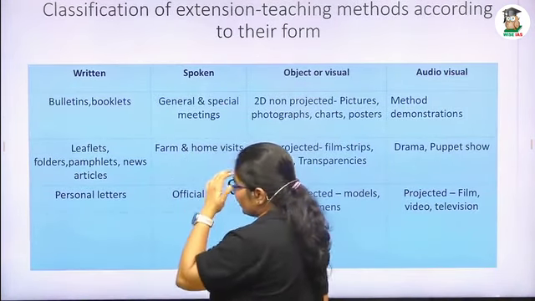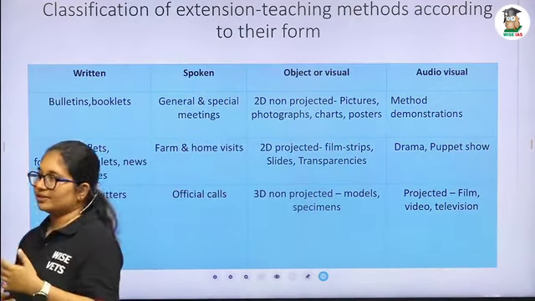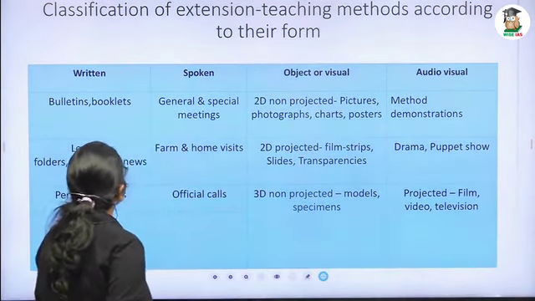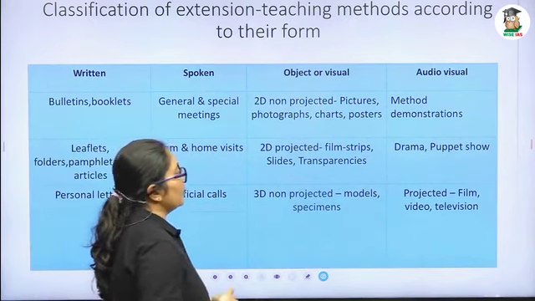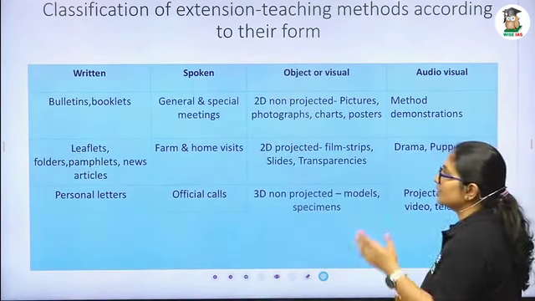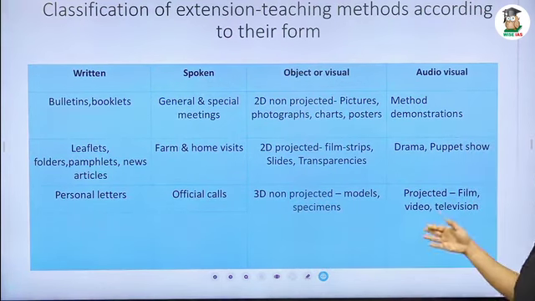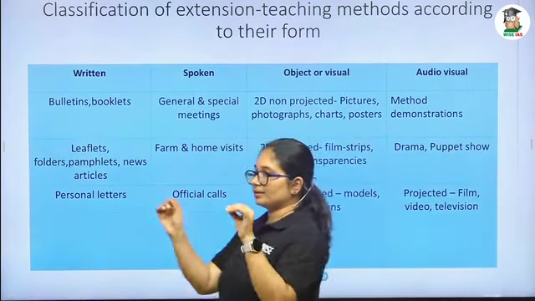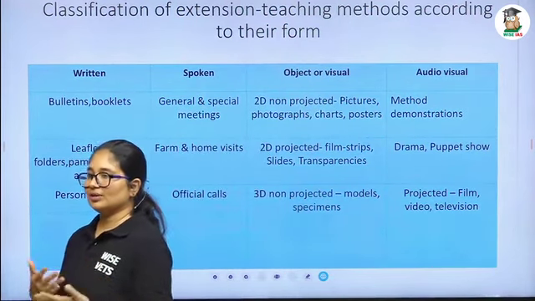So based on the form, we can classify the extension education program. What are they? The first one is the written form, spoken form, and visual and audio visual. What are they? Written, spoken, visual, and audio visual. In the written form, there will be handwritten or printed material.